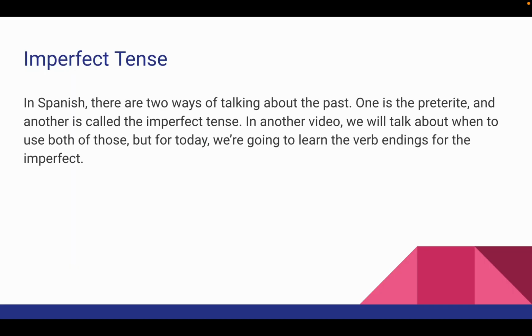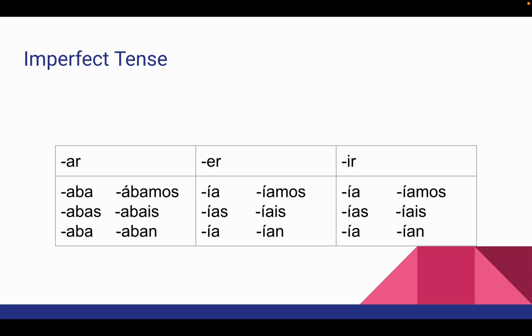So in Spanish, there are two ways of talking about the past. One is the preterite and another is called the imperfect tense. In another video, we'll talk about when to use both of those, but for today, we're going to learn the verb endings for the imperfect. So this is just a way of talking about things that would often happen in the past. So it's a form of past tense. What happened in the past?